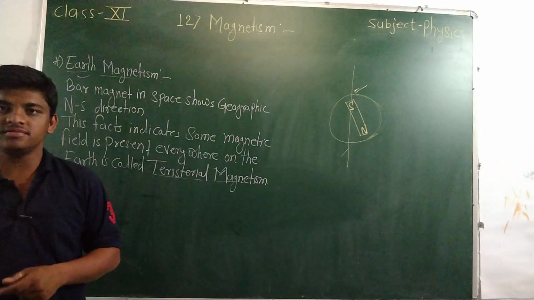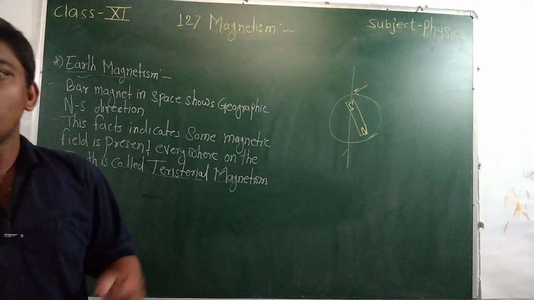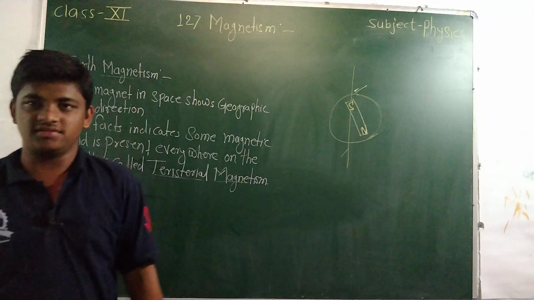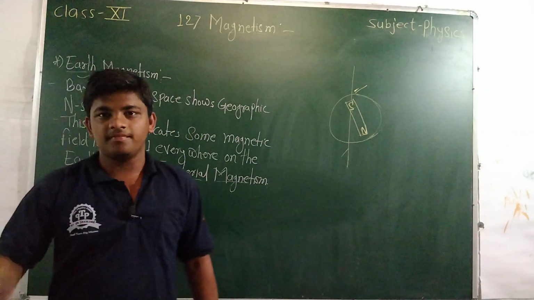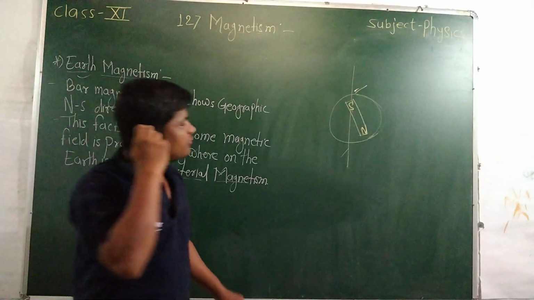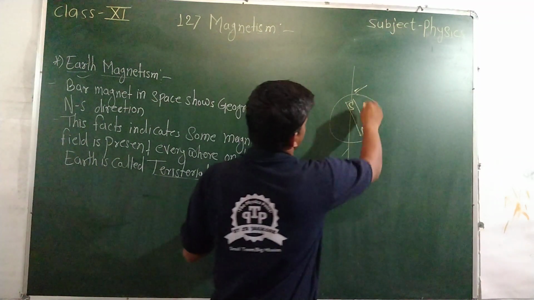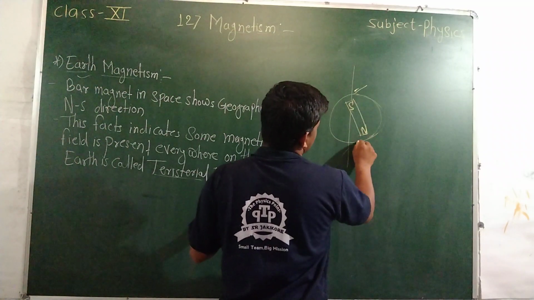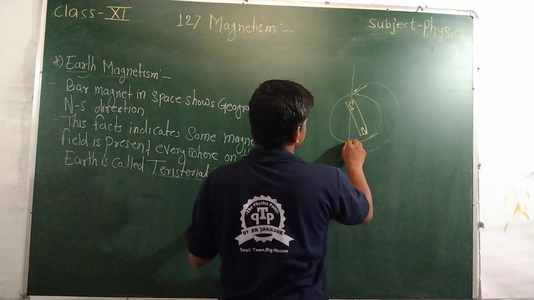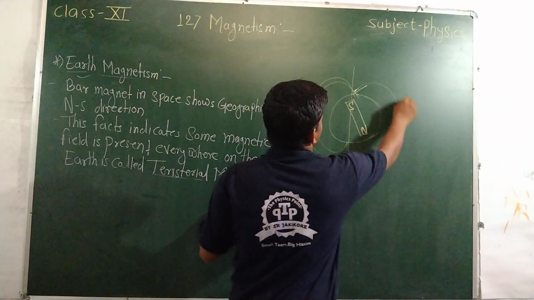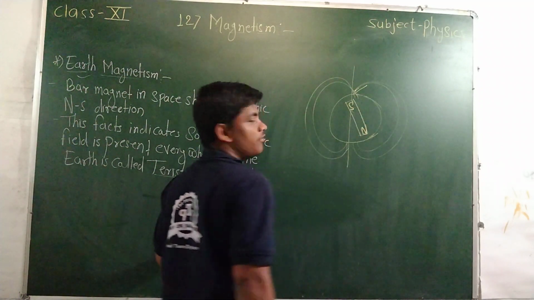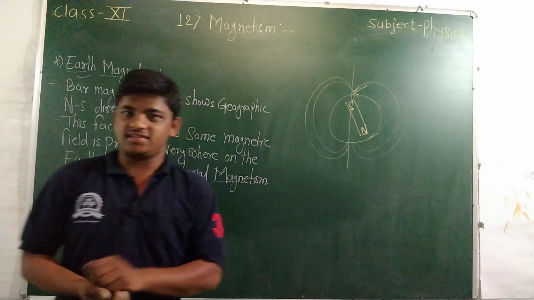The magnetic lines of force enter at the geographic north pole and emerge from the south pole.